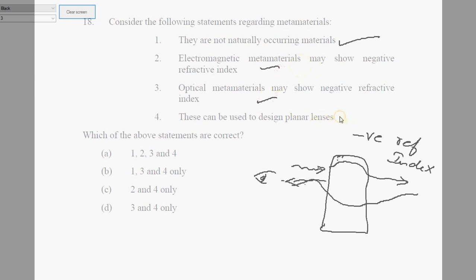They are used to design planar lenses. This is absolutely true. When a lens is designed using a metamaterial, the quality of the lens is very, very good. You can check the topic called the super lens. You might get more information about that. So definitely it is choice A. All the above are correct.